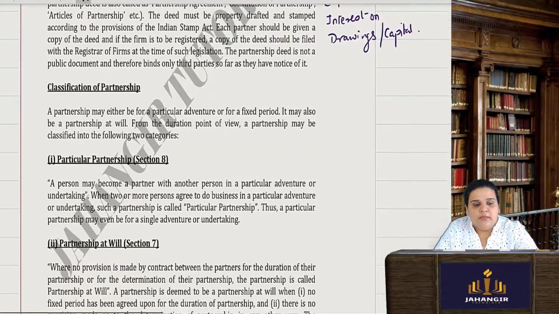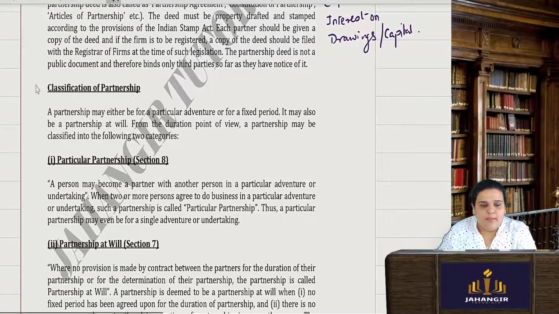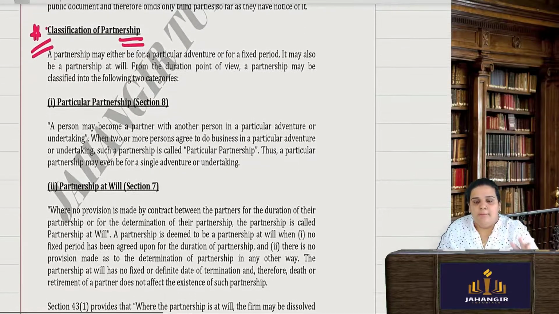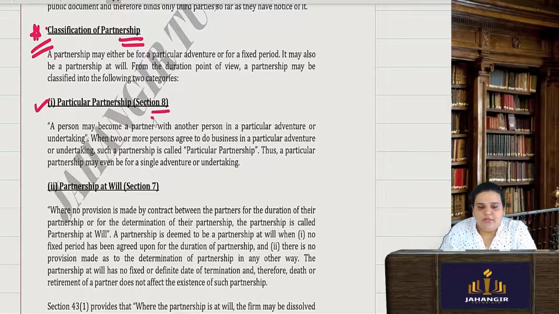Okay. Coming to classification of a partnership, there are only two types of partnership. Either you can have a partnership at will or you can have a particular partnership. Now, particular partnership under section 8 is nothing but a partnership for a particular purpose. For a particular adventure or for a particular undertaking, you come together. Once your purpose is achieved, your partnership comes to an end. That is known as a particular partnership.